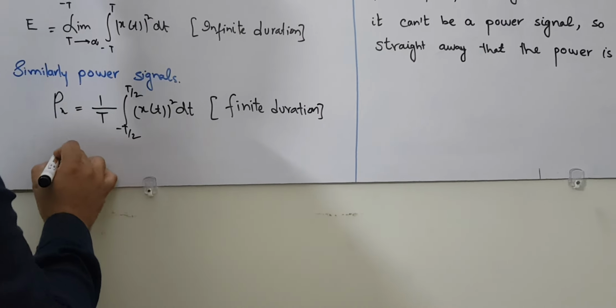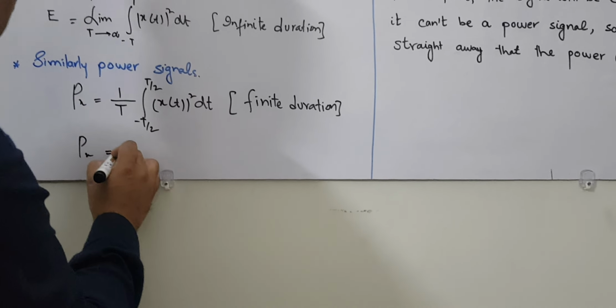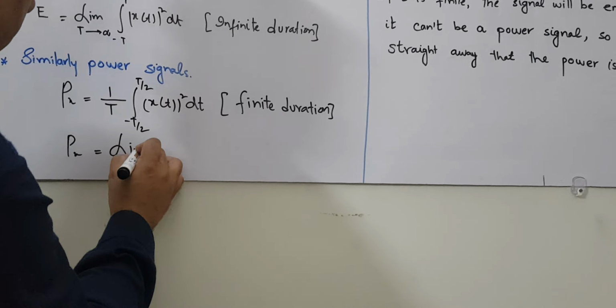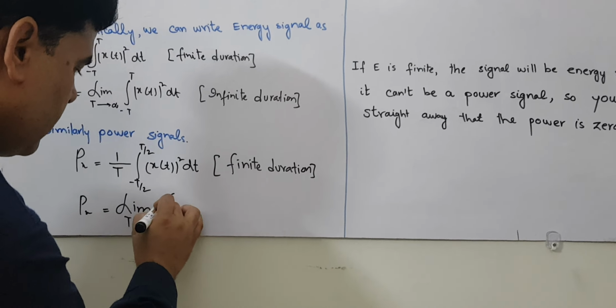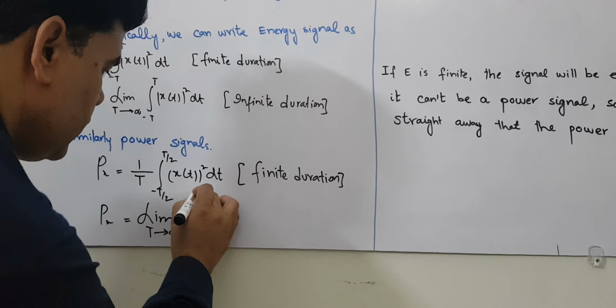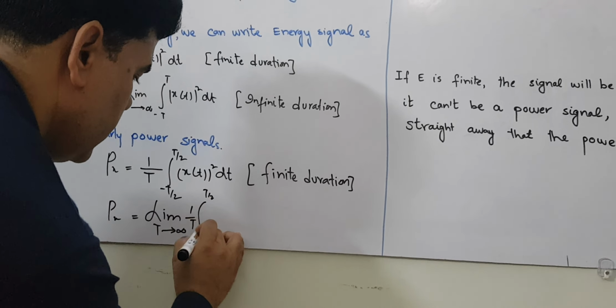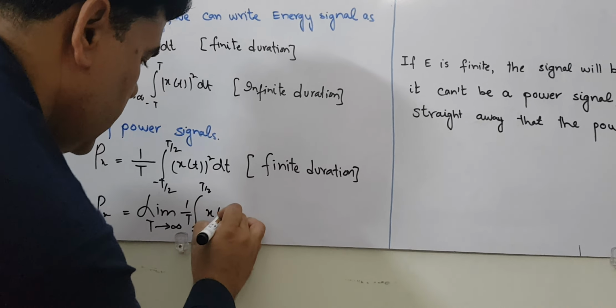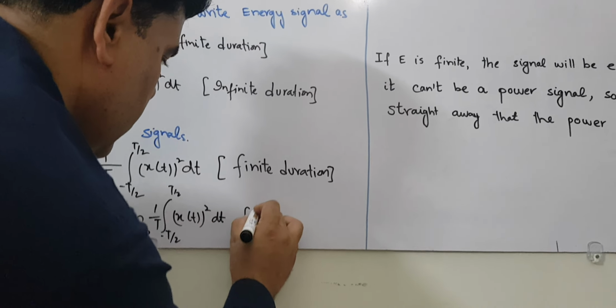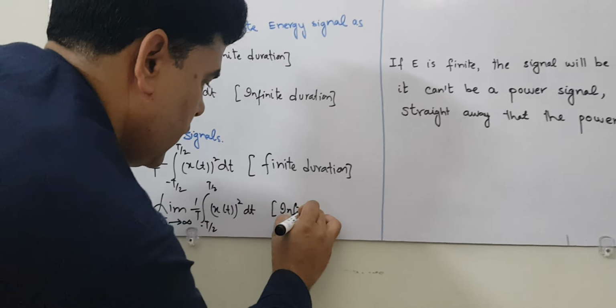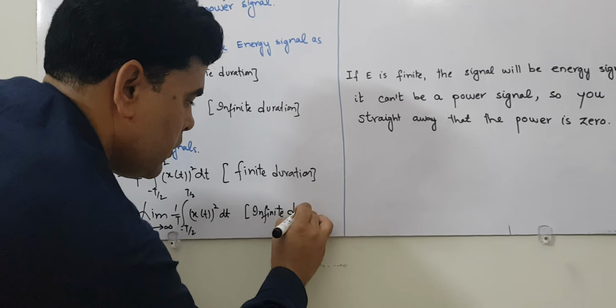But if you put the limit, the power of the signal as T approaches infinity of 1 over T times the integral from minus T by 2 to T by 2 of x of t whole squared dt, then it is an infinite duration.